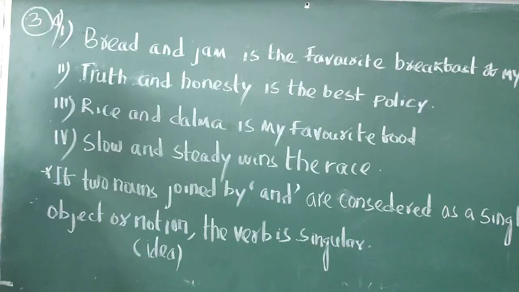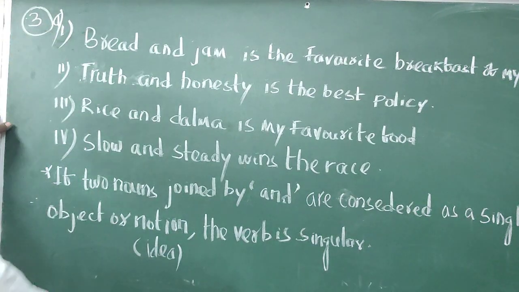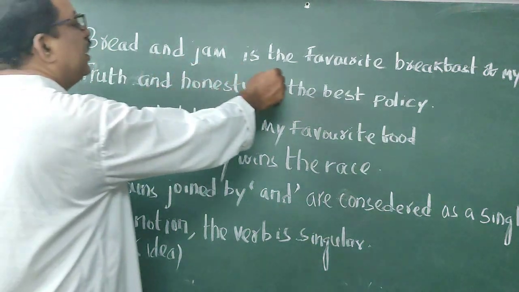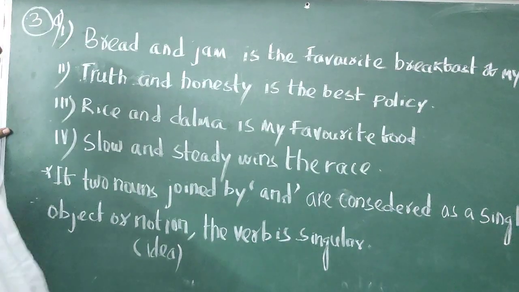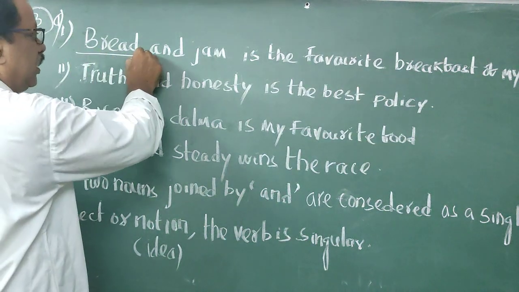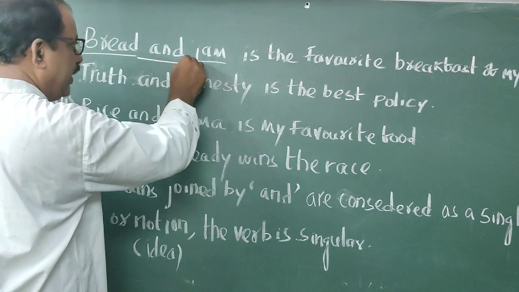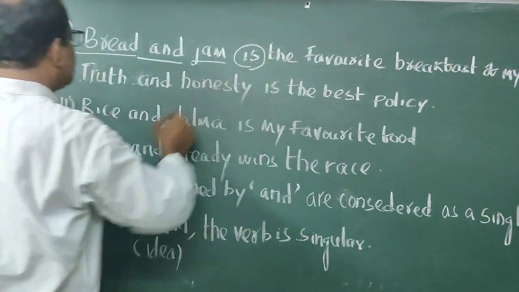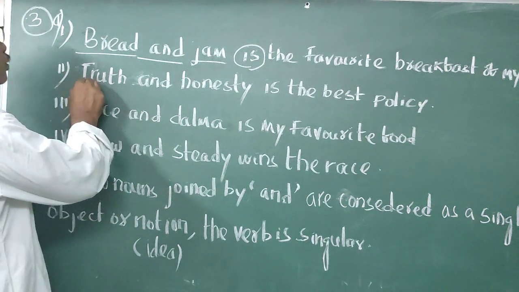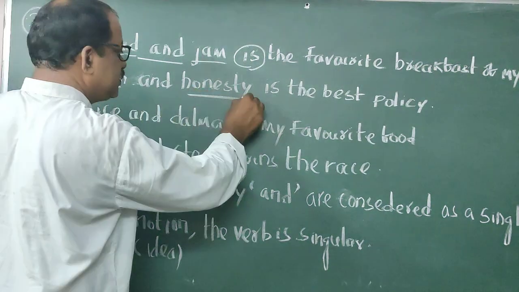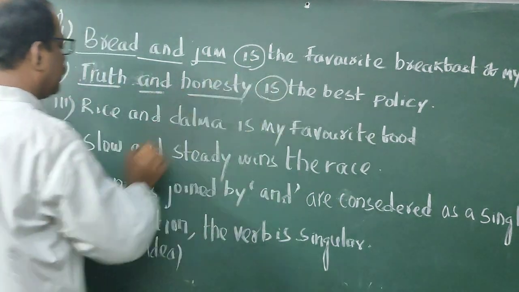Let students come to point 3a. Bread and jam is the favorite breakfast of my brother. Bread is a noun, jam is a noun, joined with and, and the verb is singular. Truth and honesty is the best policy. Truth is a noun, honesty is a noun, joined with and, and the verb is singular.